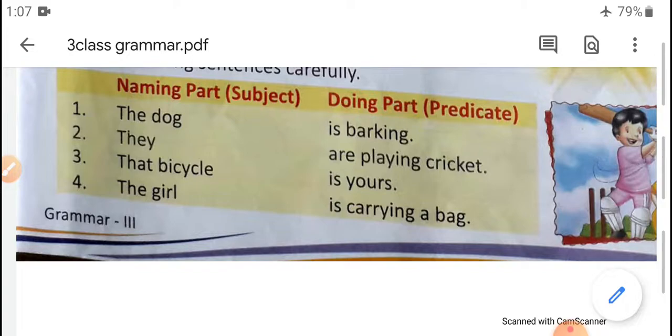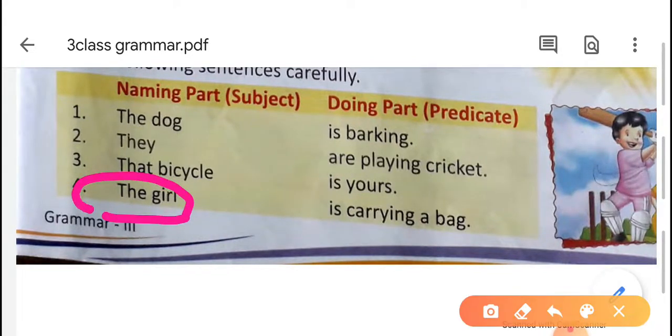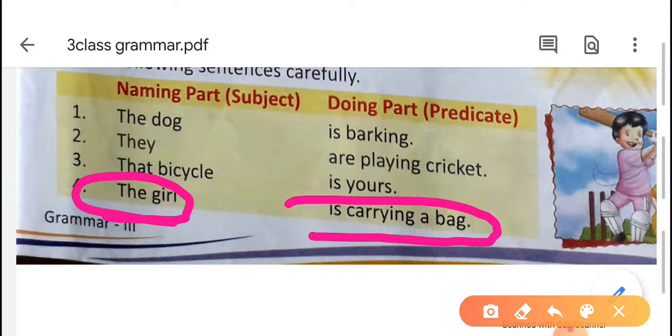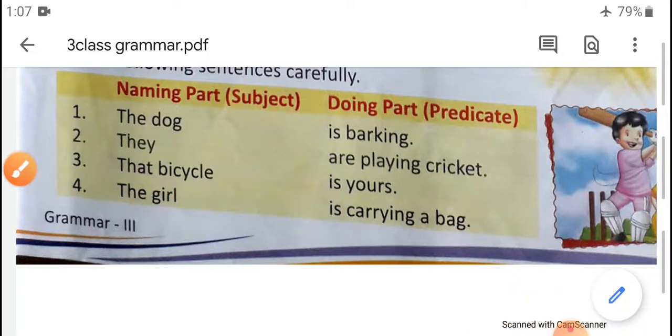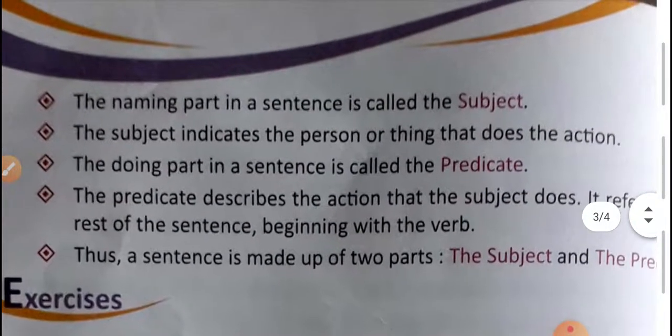Now the fourth example is, The girl is carrying a bag. Here we are talking about whom? We are talking about the girl. So the girl is the subject. What we are saying about the girl is "is carrying a bag." So this is the predicate.